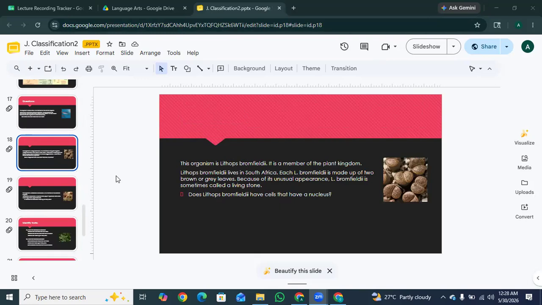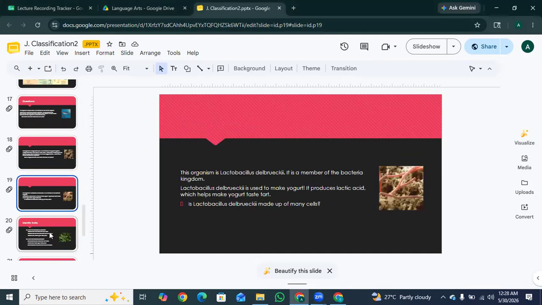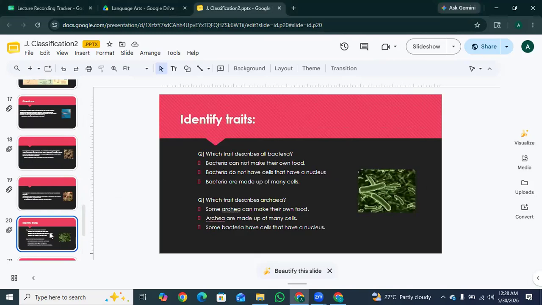Okay, students, this is your self assessment, and you have to read the scenario and answer the question accordingly. Okay? These two slides are your self assessment. Okay, so identify traits. These are also an activity.